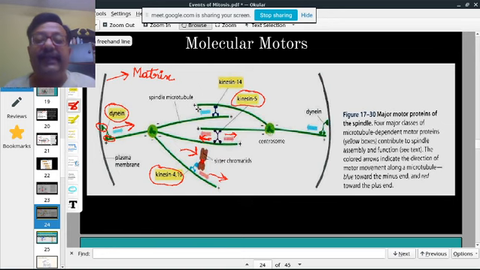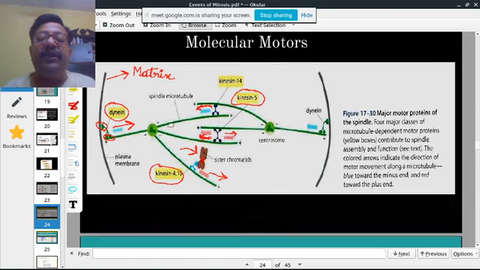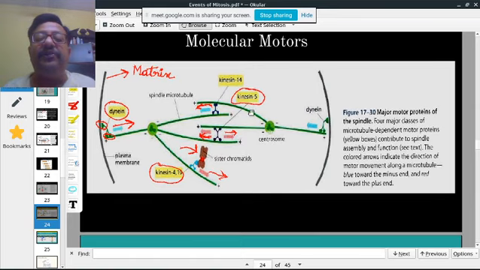Then you see this kinesin 14, it's giving a pressure in this direction. By this, it is organizing the interpolar microtubules. They don't carry chromosomes. It's organizing them in a straight line.